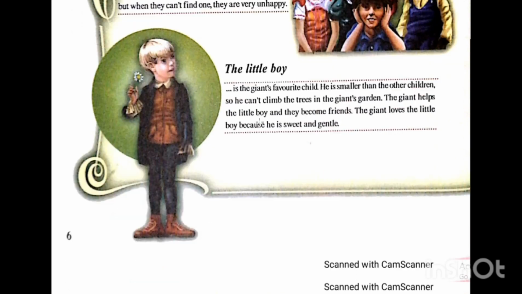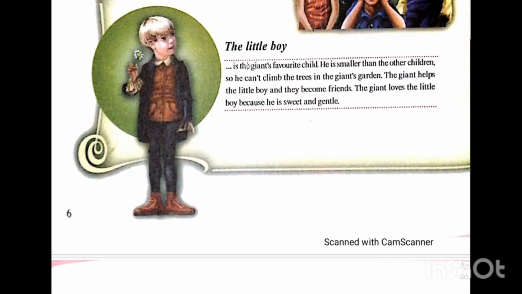The third character is the little boy. The little boy is the giant's favorite child. He is smaller than the other children, so he can't climb the trees in the giant's garden. The giant helps the little boy and they become friends. The giant loves the little boy because he is sweet and gentle.